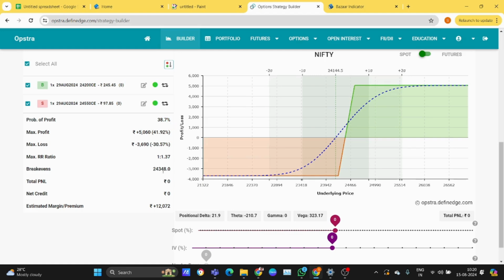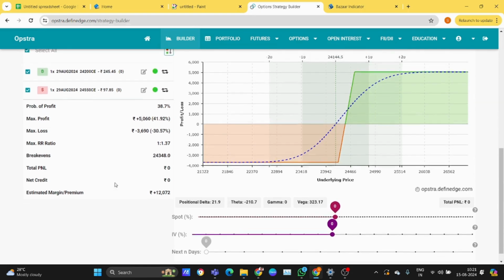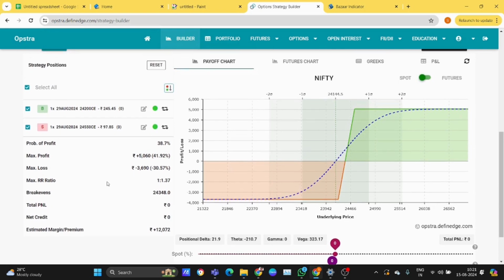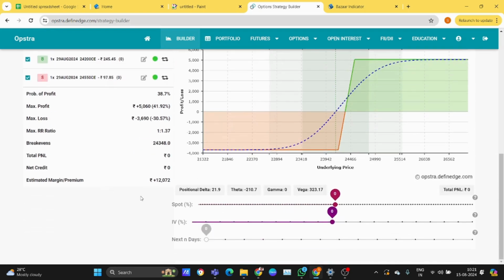Break even point is 24,348. Estimated margin premium 12,072 rupees. Risk reward ratio 1.37. It is not a favorable risk ratio.